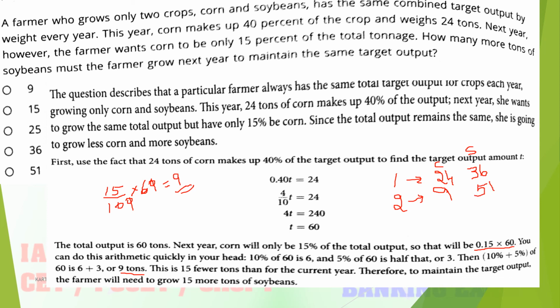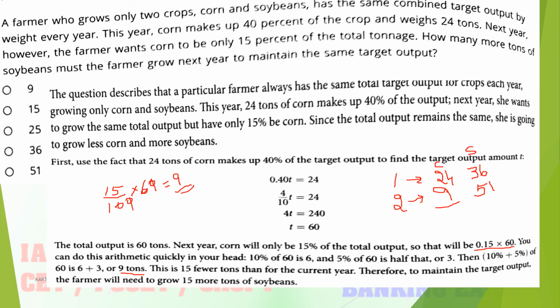What they are asking is: how many more tons of soybean must the farmer grow next year to maintain the same target output? How many more soybean do they have to add? That is the difference of these two. First year, 24 is the corn; second year, only 9 is the corn.